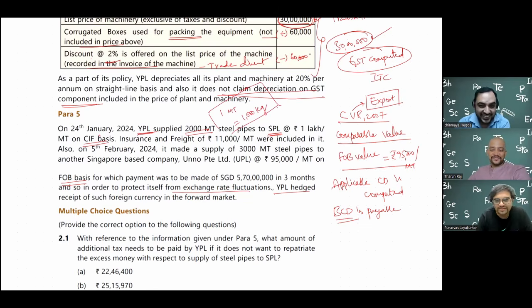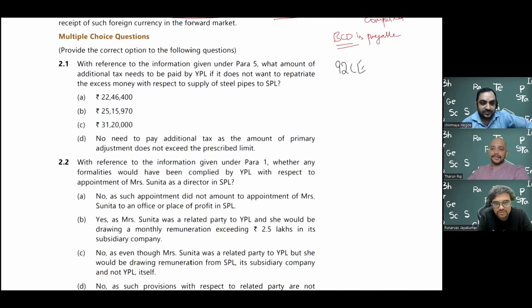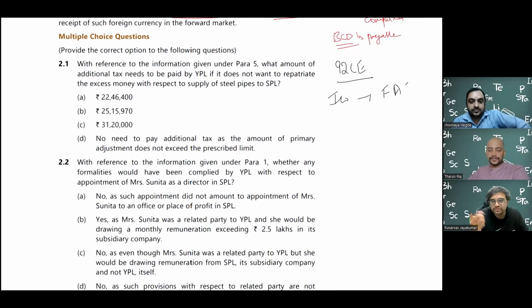So guys, this is about Section 92CE of the Income Tax Act, that is relating to transfer pricing. So this is how it is. Basically, if you have an Indian company and a foreign associated enterprise, here is an associated enterprise we have already established in the first initial discussion.